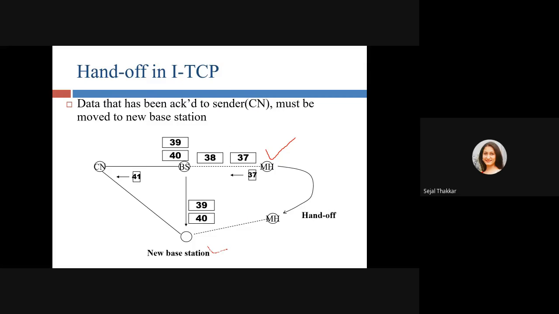I'm not at Ahmedabad, I'm now at Baroda. So what my old base station is doing is sending my packet to the old foreign agent, but my location has changed, so that particular old foreign agent has to send the data to the new base station, right? From this fixed network, it is going to send to the foreign network, but I am not in this network right now. I have changed my network, so my base station will be a different base station. So whenever a packet is going to be delivered to me, that packet is initially sent to the old base station, and the old base station will send that packet to the new base station or new foreign network, and from that foreign network I am going to receive my packet.